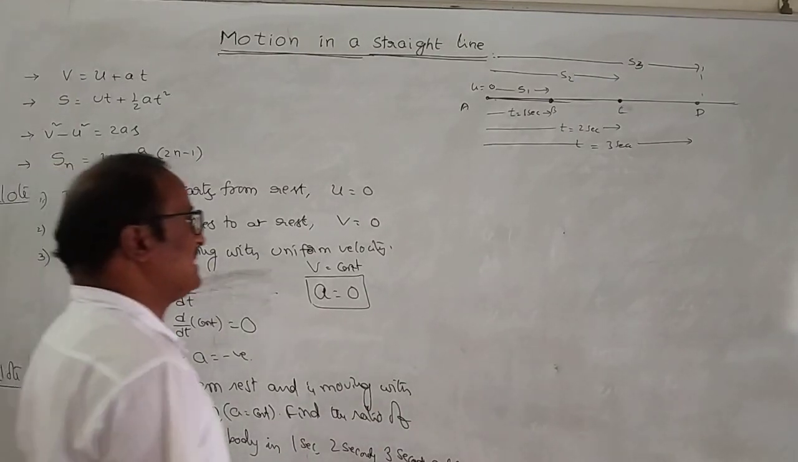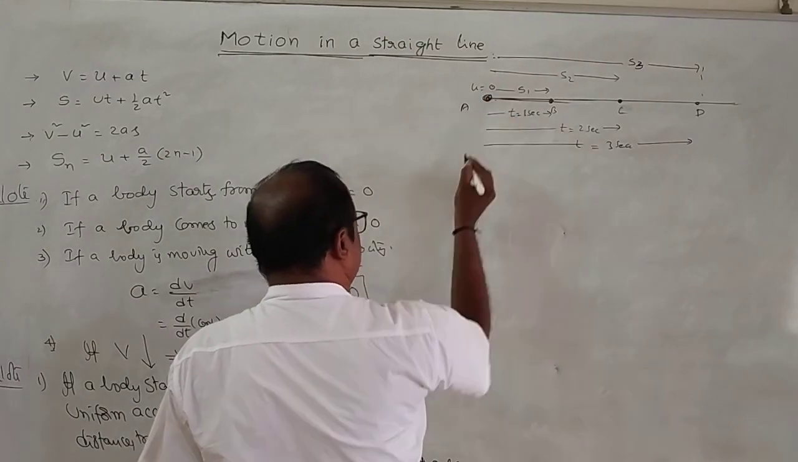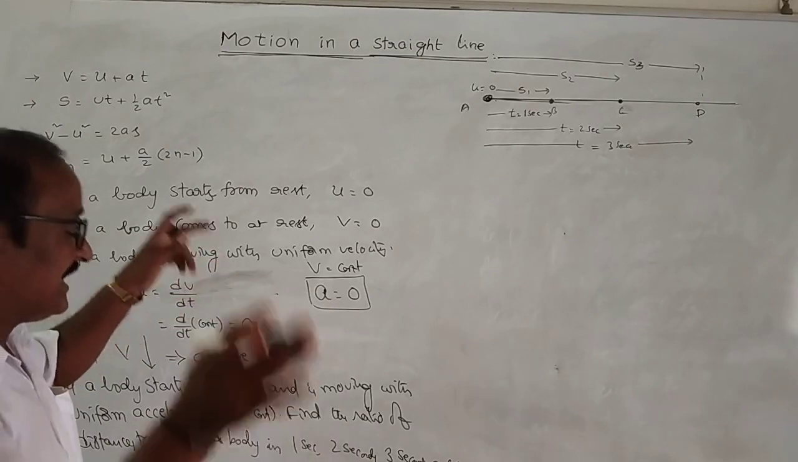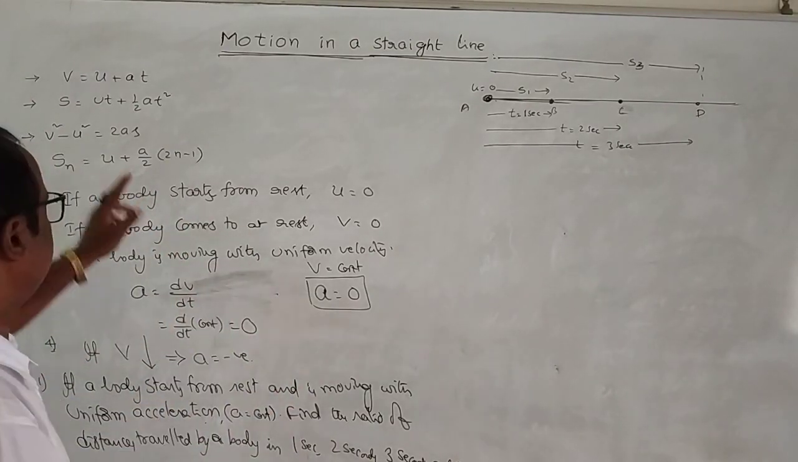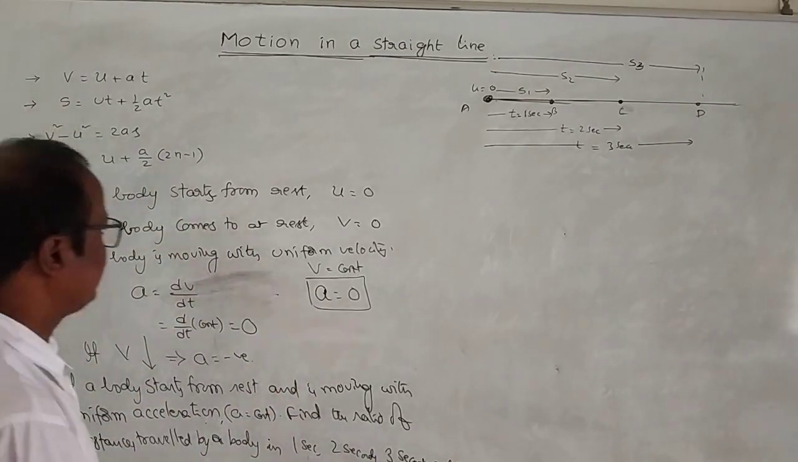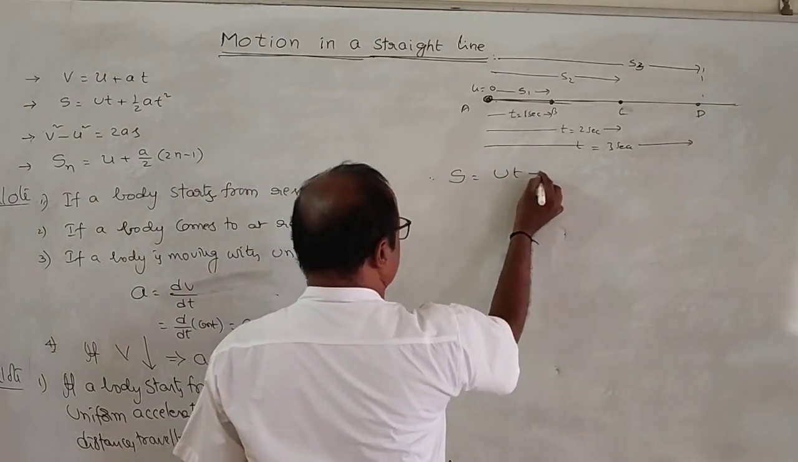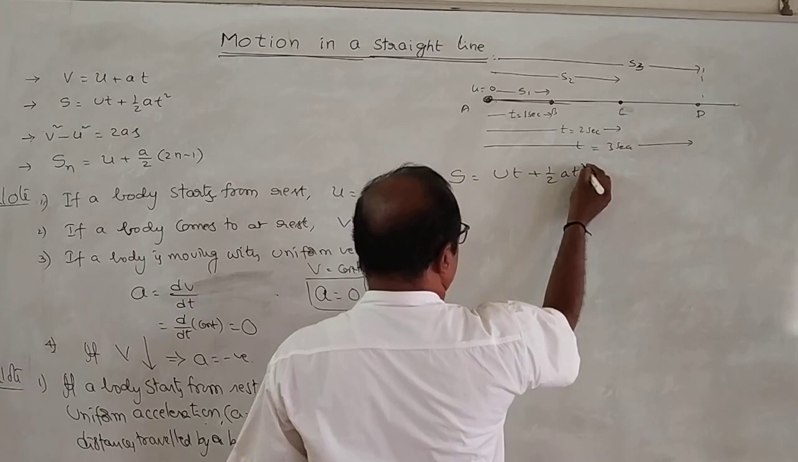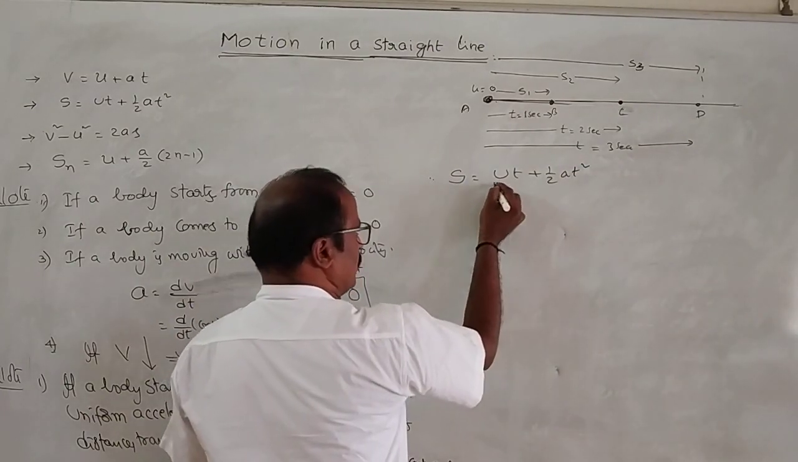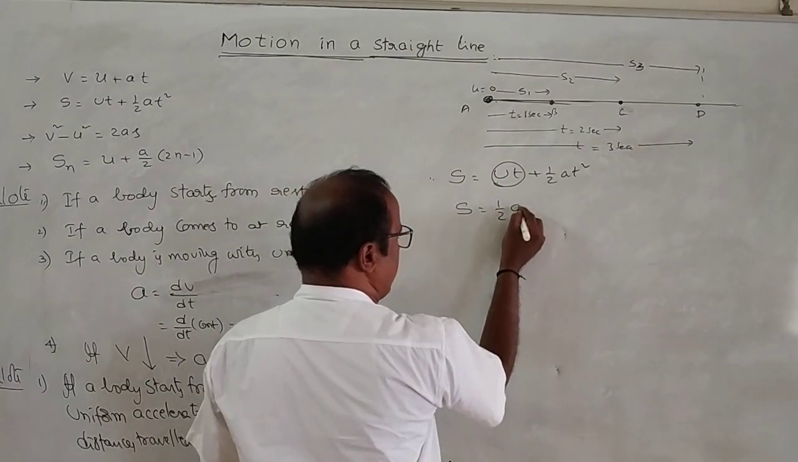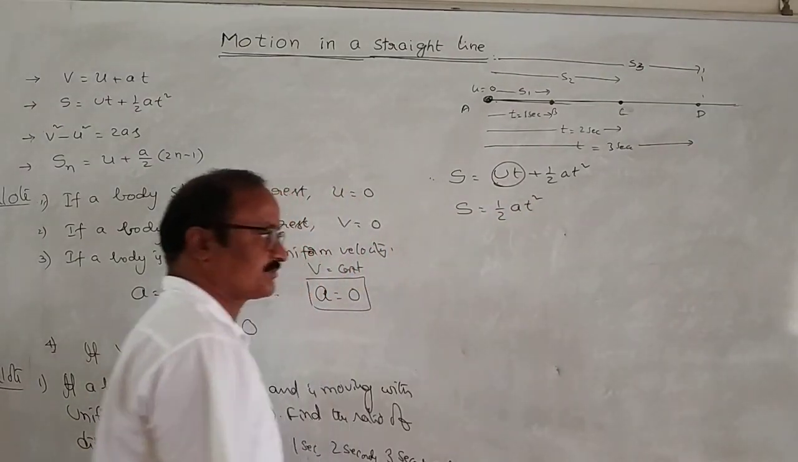Look here, it is given starting from rest, so u becomes 0. In a time of t seconds from the start, the distance traveled by the body is given by S is equal to ut plus half at square. Here u is equal to 0, so S is equal to half at square.